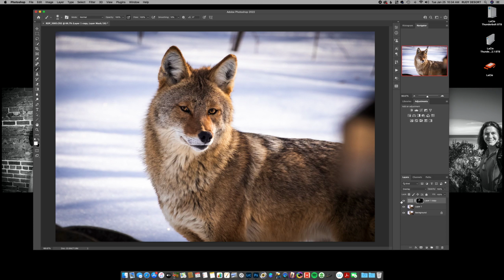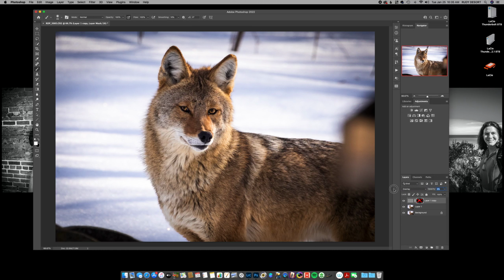If you don't like that mask, you can always right click on the mask, disable it, and then the whole picture has the sharpening. Now the other option you can do on this is with this layer highlighted, go up to the opacity of that layer, which is 100%, and you can slide it down a little bit.